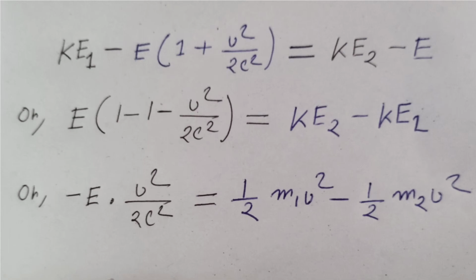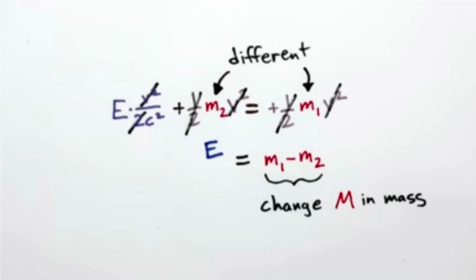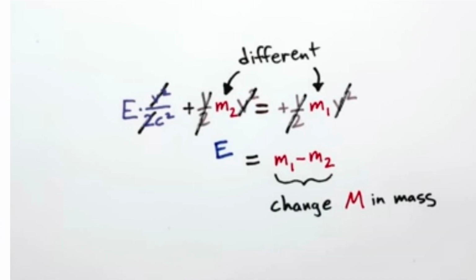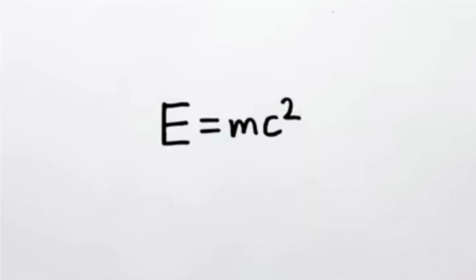Now kinetic energy is equal to half into mass into velocity square. As the velocity in both cases is the same, that means the difference between kinetic energies is the mass in the two cases. Now if we cancel all these things out, we will see that the change in mass is equal to the energy emitted divided by the speed of light square. That is E is equal to mc squared.